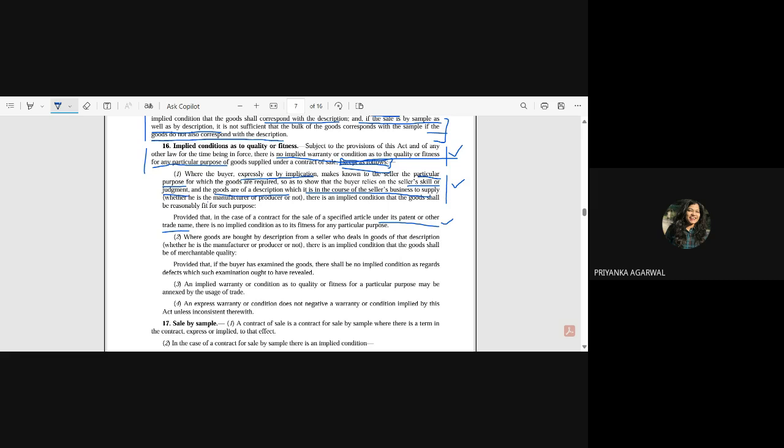So if because of that trade name people are buying it, that time also it is an express condition, it is not an implied condition. That's why it is mentioned that there is no implied condition as to fitness for a particular purpose. It has an express condition for the particular fitness, because for that reason you have bought, but not the implied condition as to its fitness for any particular purpose. I hope it is clear.